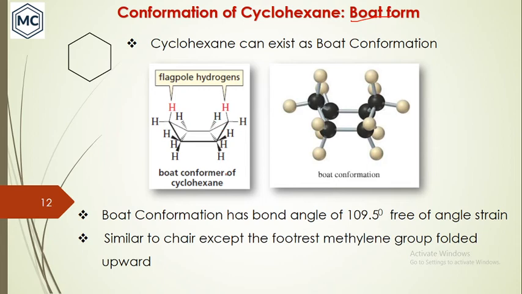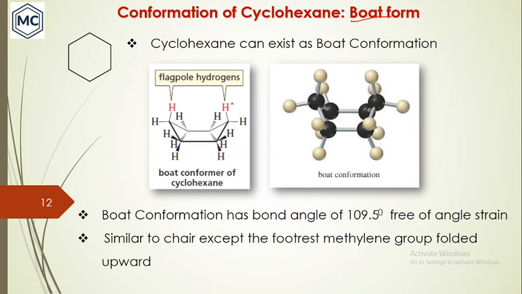This was the footrest in the chair. If you just fold it upward, that's enough to form the boat conformation. And in this boat conformation, you can see this is called the flagpole. In the boat there will be a flag at the end in the upward direction. This part is called the flagpole, and this hydrogen is the flagpole hydrogen.